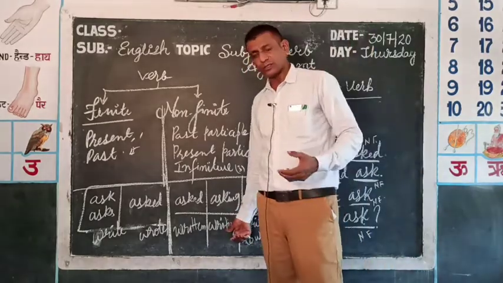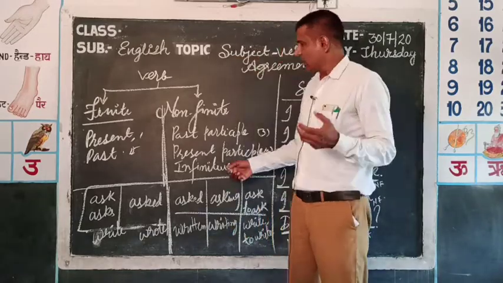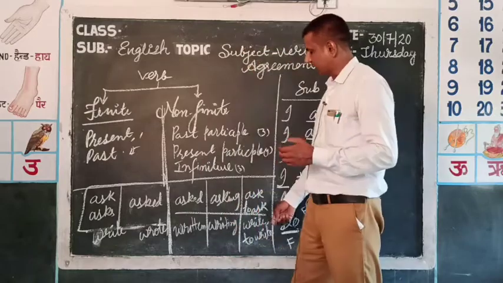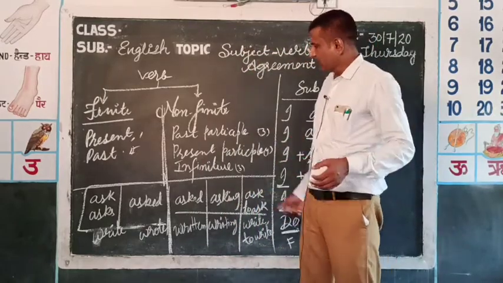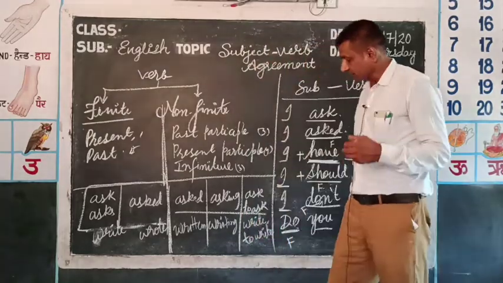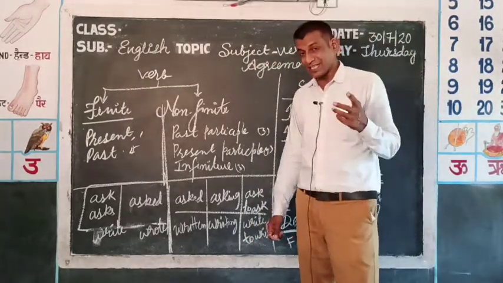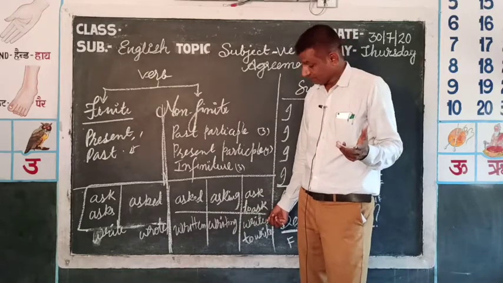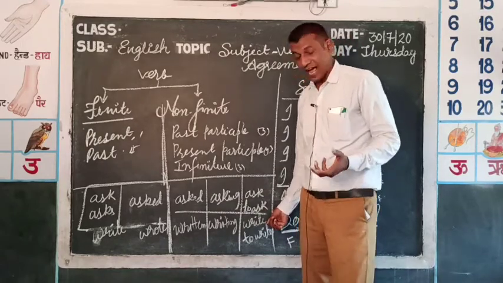No, we cannot make the sentence I writing, because with I we need a finite verb, and in finite there is no such form as writing. We do not use non-finite verbs with the subject. Again, sometimes you will see I write. Oh, you will say this is right, this is correct, this is I write.